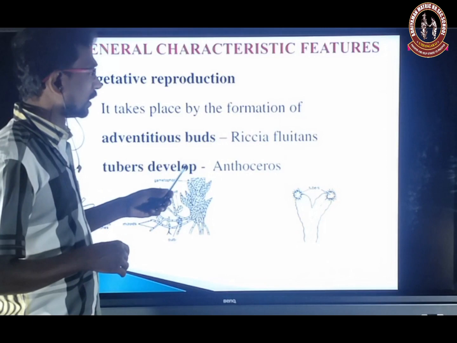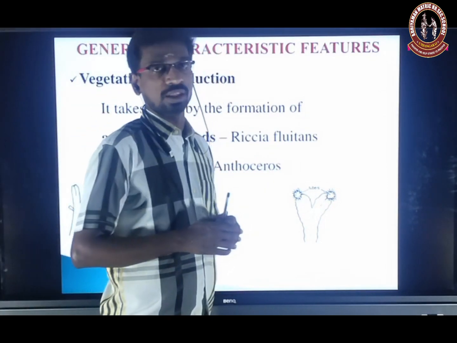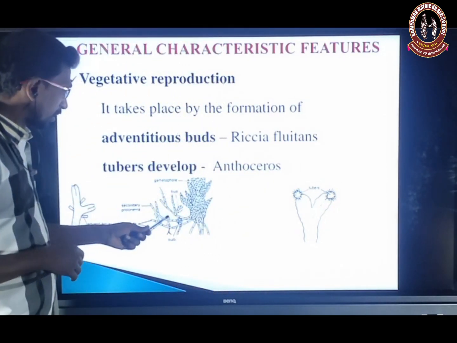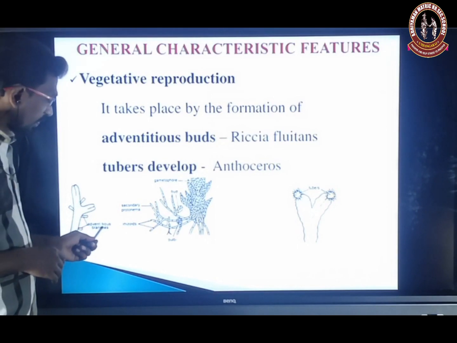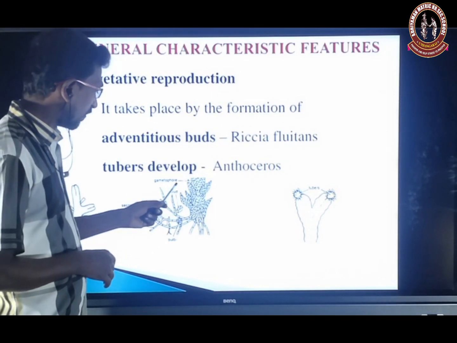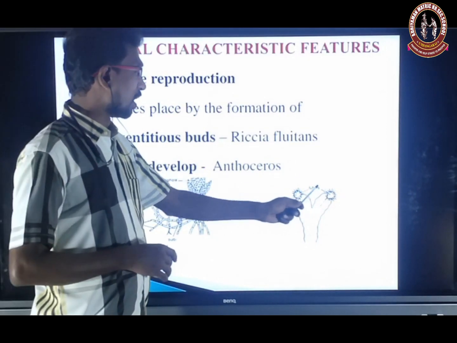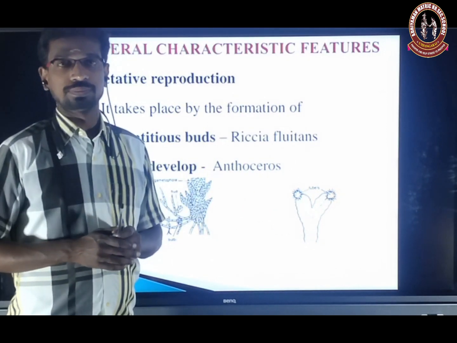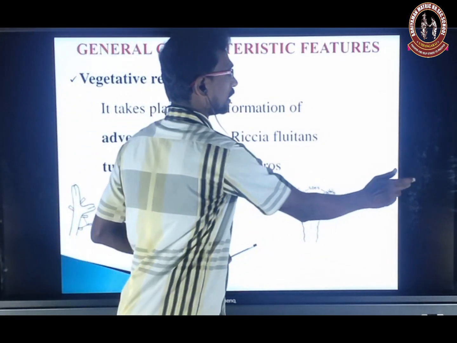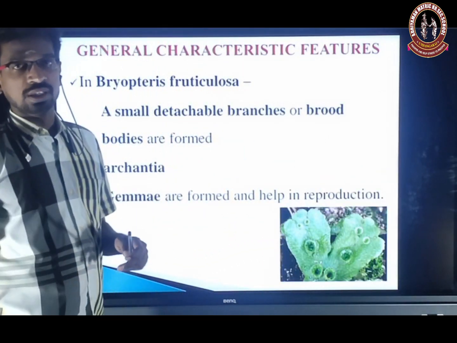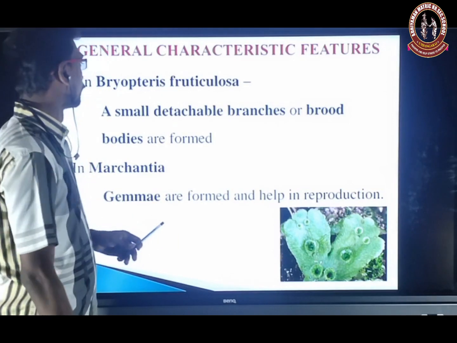The adventitious bud, example Riccia fluitans. An adventitious bud is developed, that is, adventitious branches. And tuber: the tuber is developed in Anthoceros. Tuber means it stores reserve food material. Adventitious bud is also something like that.